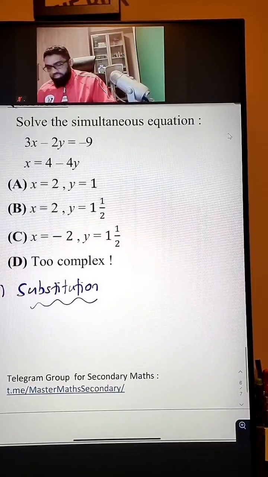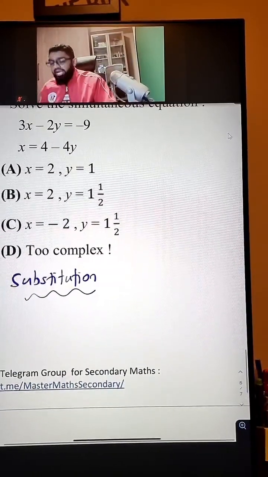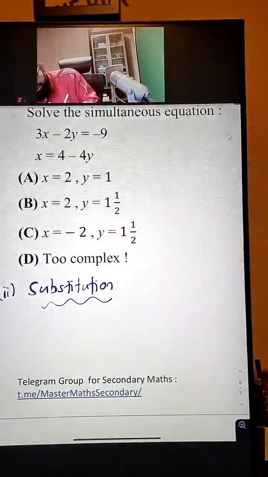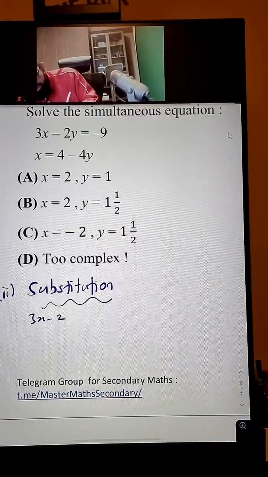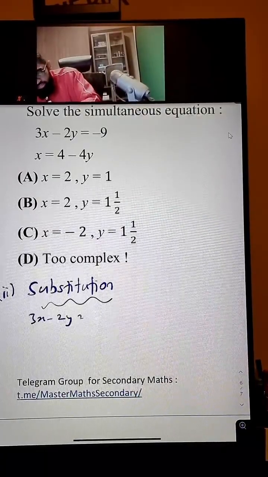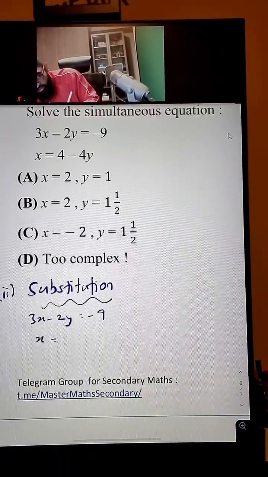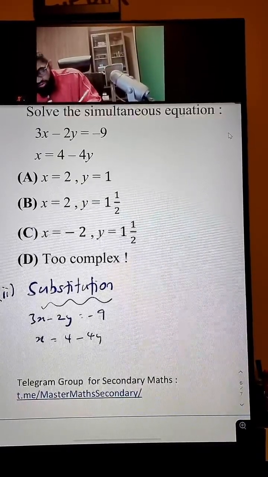Formula based, correct. It's just using formula. Guys, substitution. This is where it's a bit different. So all of you take this down: 3x minus 2y is equal to negative 9. x is equal to 4 minus 4y.